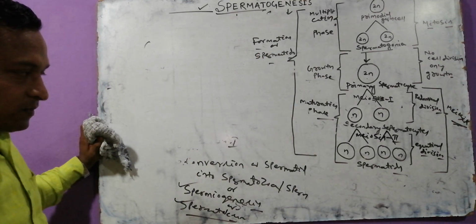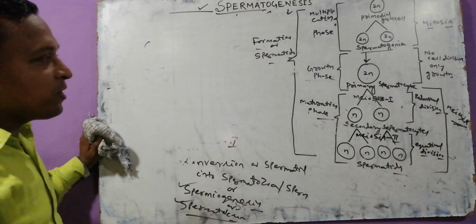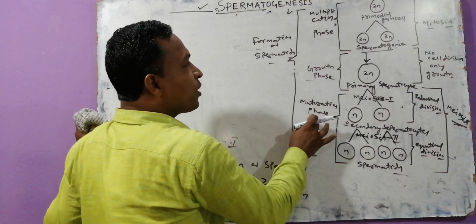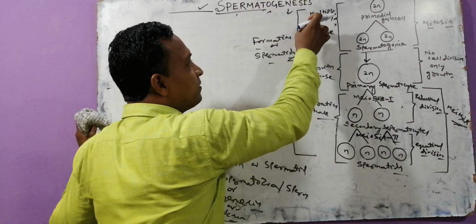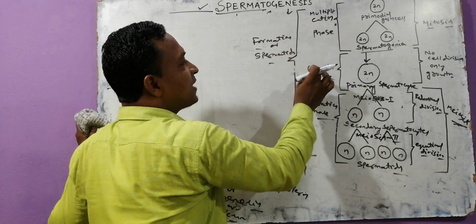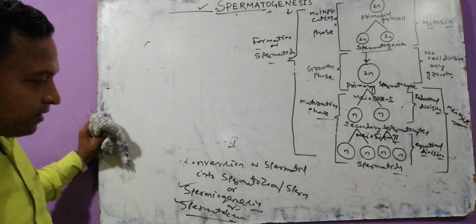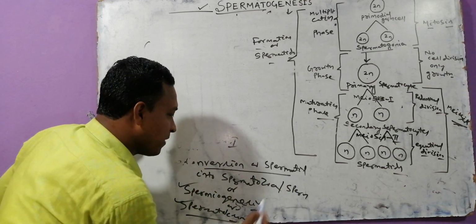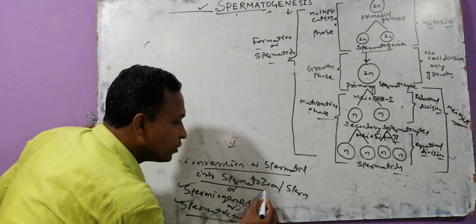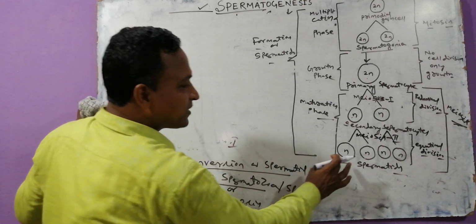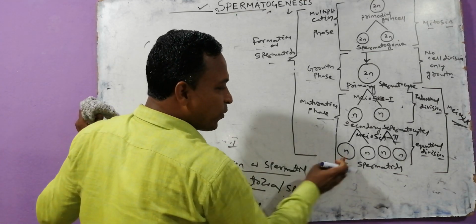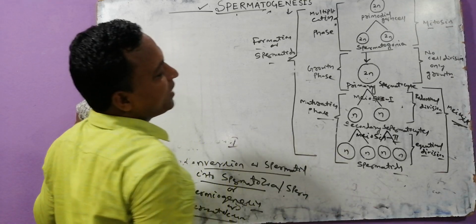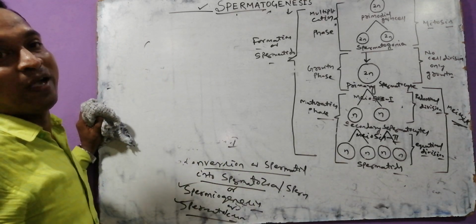Try to focus. This maturation phase is more complicated than the other three phases, I mean, in comparison to the multiplication phase as well as the growth phase. Okay. Now we are talking about the next step: conversion of the spermatid into spermatozoa. Try to focus on this: these are rounded structures. They don't have a tail. So these are non-motile structures. The spermatids are non-motile structures.